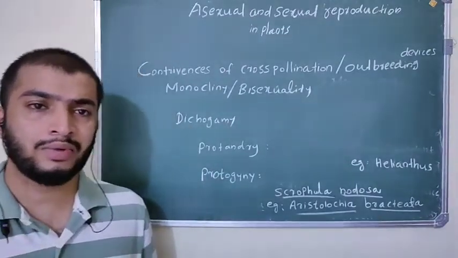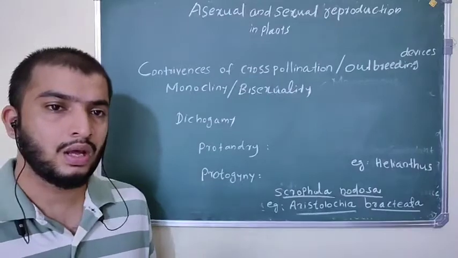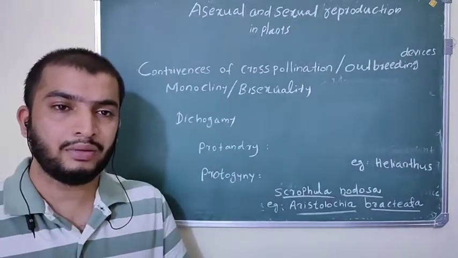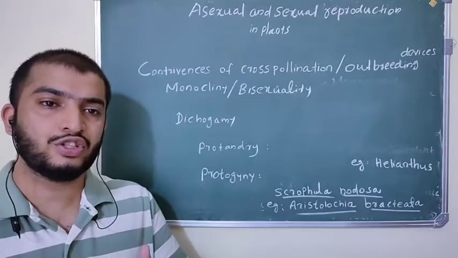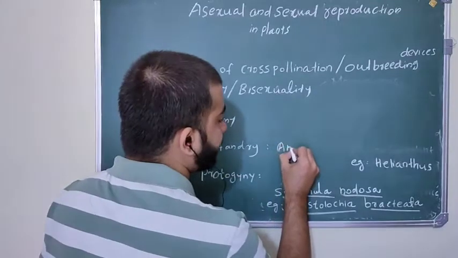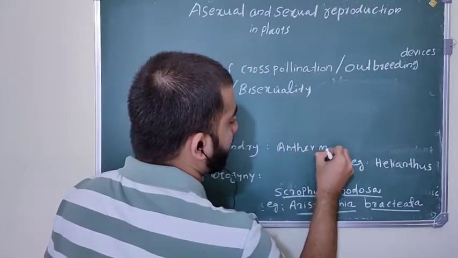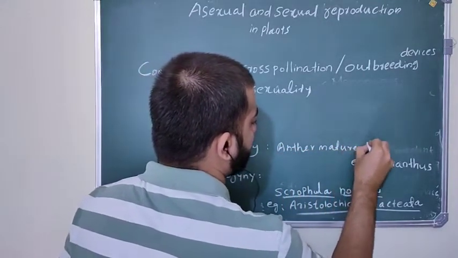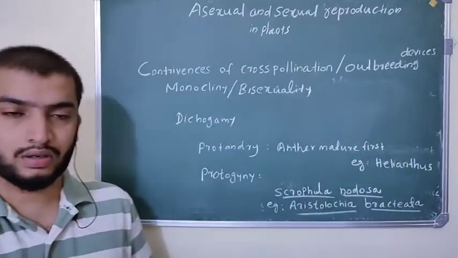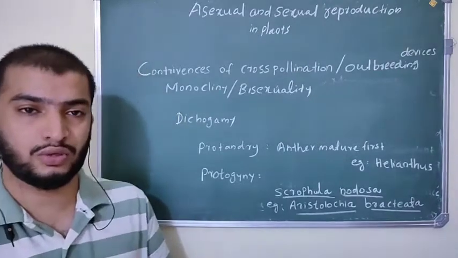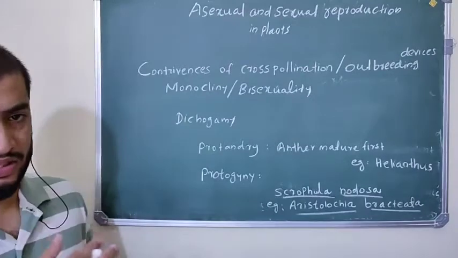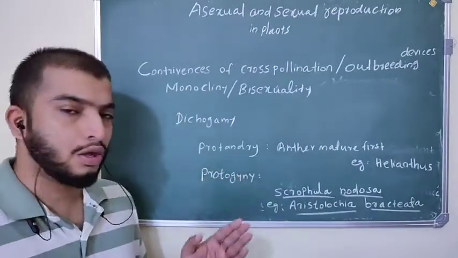Dichogamy is divided into two types: protandry and protogyny. Protandry means the androecium or anther matures first, and later the gynoecium or stigma matures. So the anther matures first and later the stigma matures. That condition is called protandry.